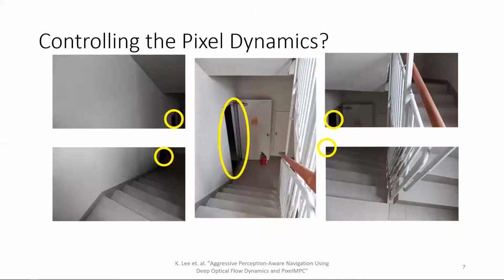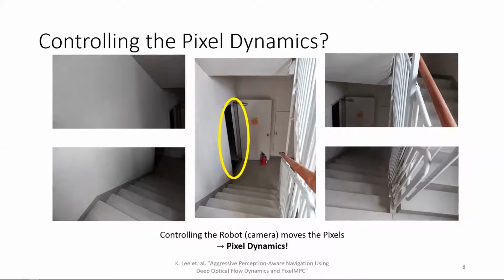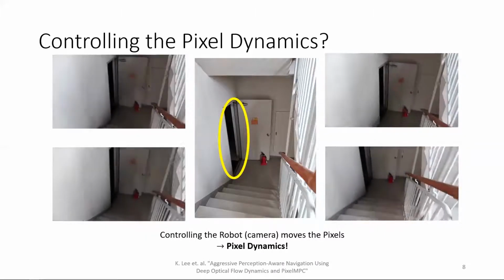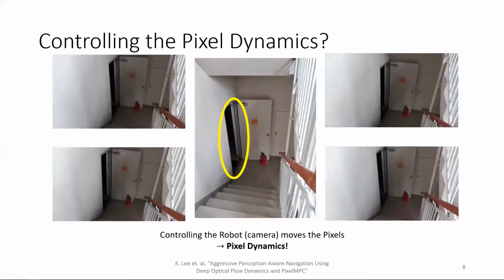We introduced the concept of controlling the pixel dynamics. Why do we call it dynamics? Because controlling the robot implicitly moves the pixels. In these four examples, what should we do if we want the target door to be at the center of the image? In the upper left case, we can move the camera 45 degrees down right. In the upper right case, we can move the camera 45 degrees down left. As a result, controlling the robot moves the pixels and accomplishes the task of putting a target in the middle of the camera's view. From this, we can find that there exists implicit dynamics between the control of the robot and the pixel movement.